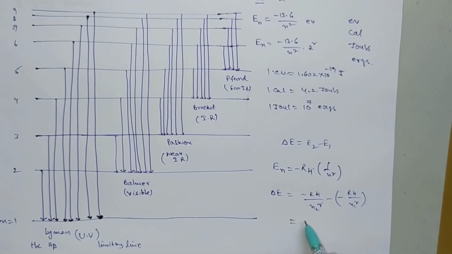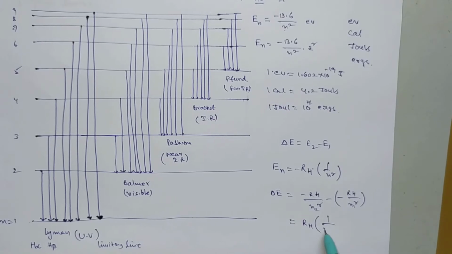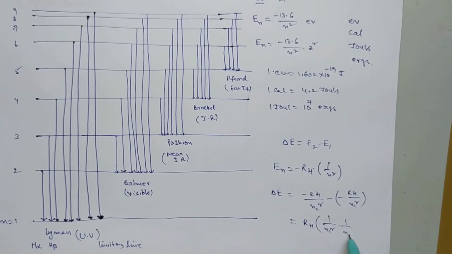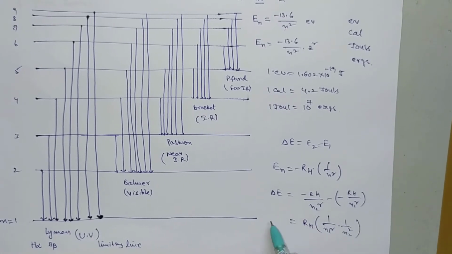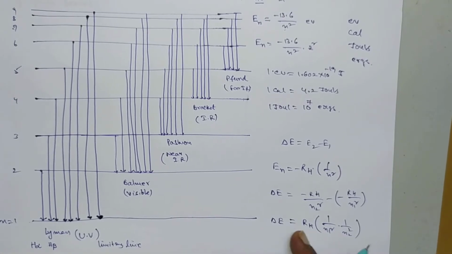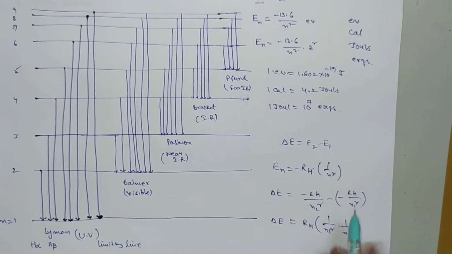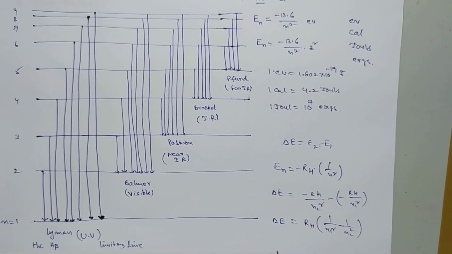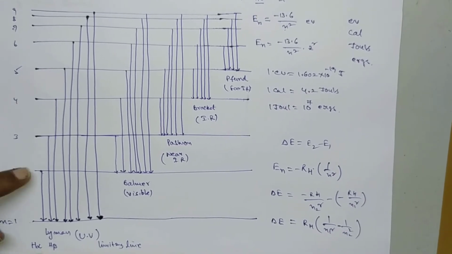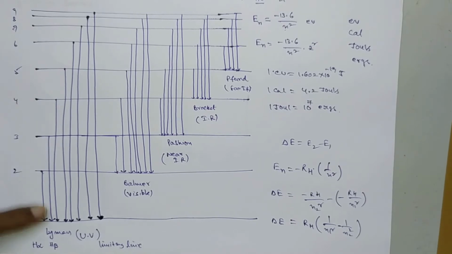By simplifying this, we get RH into 1 by n1 square minus 1 by n2 square. This is the expression for change in energy: delta E equal to RH into 1 by n1 square minus 1 by n2 square.